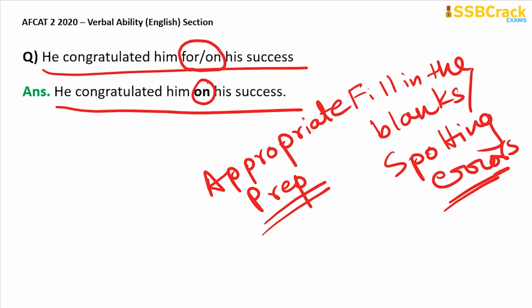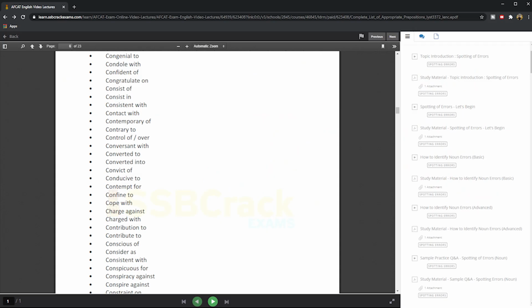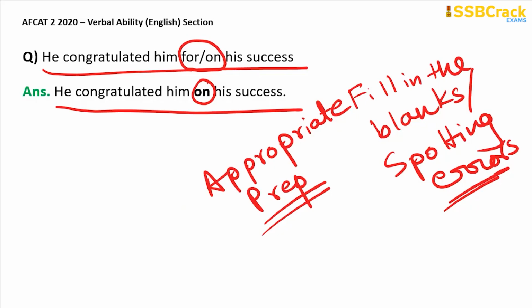In that lecture, the study material which I have provided to you in the appropriate preposition section of spotting of errors in the AFCAT English course, there I have given you this word congratulate, and the preposition that should always follow congratulate is on. So he congratulated him on his success. Those of you who have already gone through the study material of appropriate prepositions will know this.